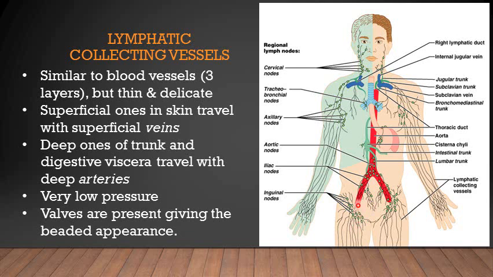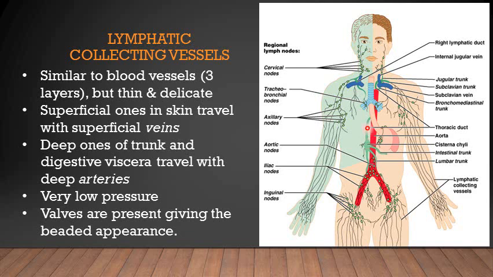Then the rest of the whole body, both lower limbs and mostly the whole abdomen, drains through the intestinal trunks and lumbar trunks into that dilated sac-like structure, the cisterna chyli, the most dilated sac-like area in the lymphatic system in the abdomen, along the first lumbar vertebra.